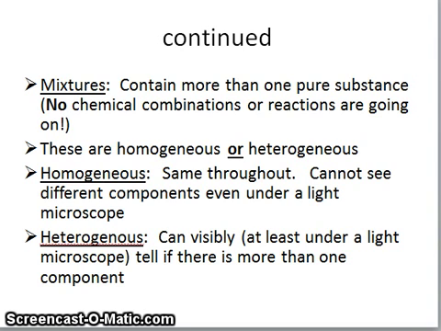In a homogeneous mixture, the components are spread evenly, so that even under a light microscope one would only see one phase. Examples include air, salt water, and alloys such as brass. In a heterogeneous mixture, one can at least under a light microscope see that the components are not completely blended together. Examples would be blood, omelets, and spaghetti with meatballs.